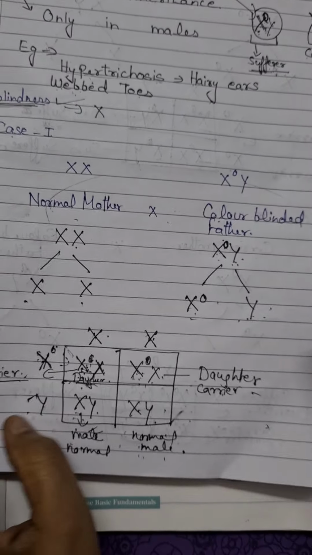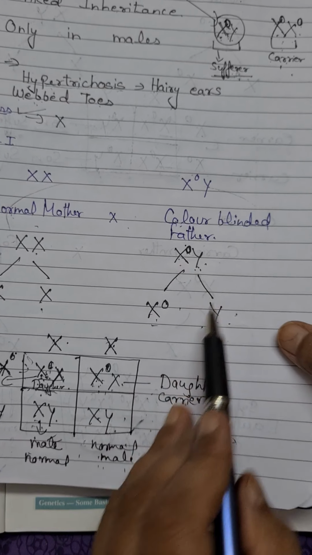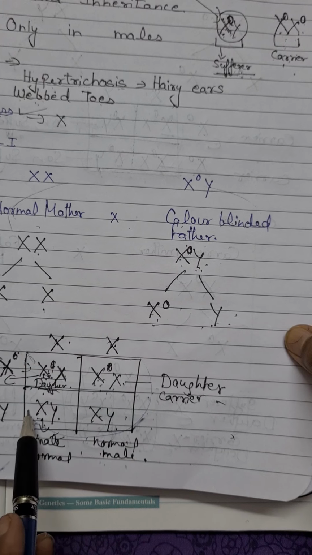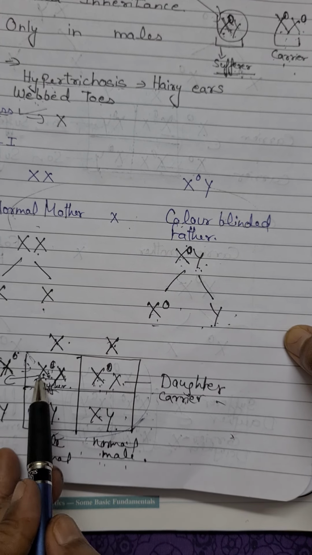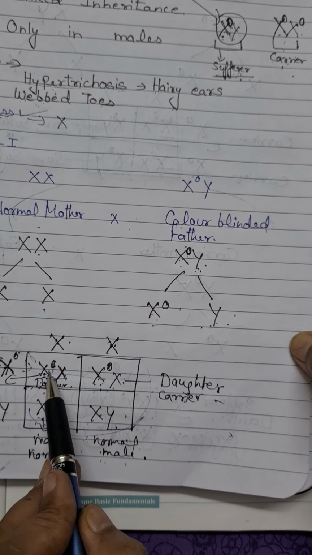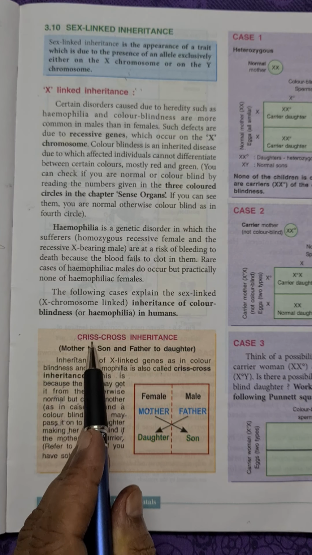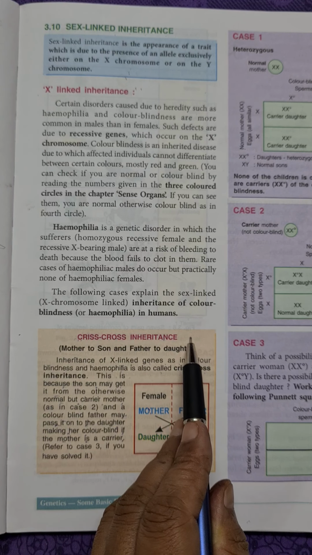In the same way, in the first example, mother is normal and father is color blinded. So just see, out of the four possibilities, daughters are carriers. Father is transmitting this recessive allele to the daughter only, not to the son. So that's why we call it criss-cross inheritance.